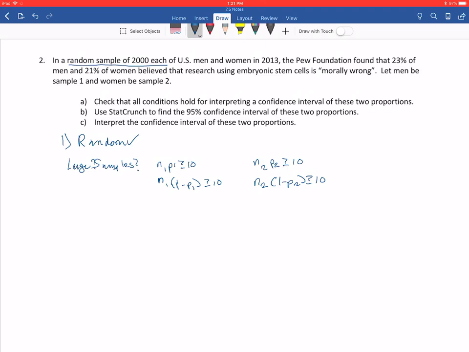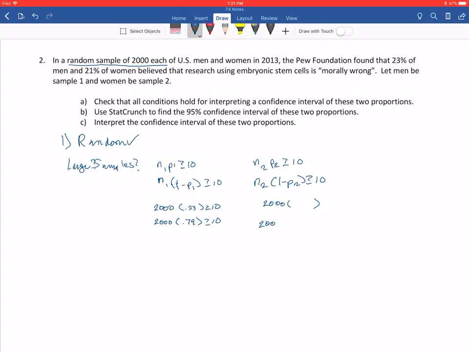So let's see, my n1, both samples were of size 2,000, so that's all of my n's. The first one is men, so men is my 0.23. So I'm checking, is that greater than or equal to 10? And is the complement of that greater than or equal to 10?